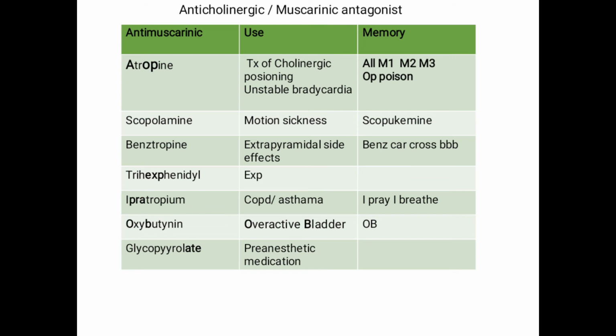It is used in treatment of organophosphate poisoning. Organophosphate poisoning is mainly cholinergic poisoning. Therefore it is used in the treatment of cholinergic poisoning or unstable bradycardia. As I told, cholinergics are the ones which cause BC, that is bradycardia. Therefore anticholinergics or antimuscarinics are the ones which cause tachycardia. As we can see in the atropine name, OP indicates it is used in the treatment of OP poisoning.